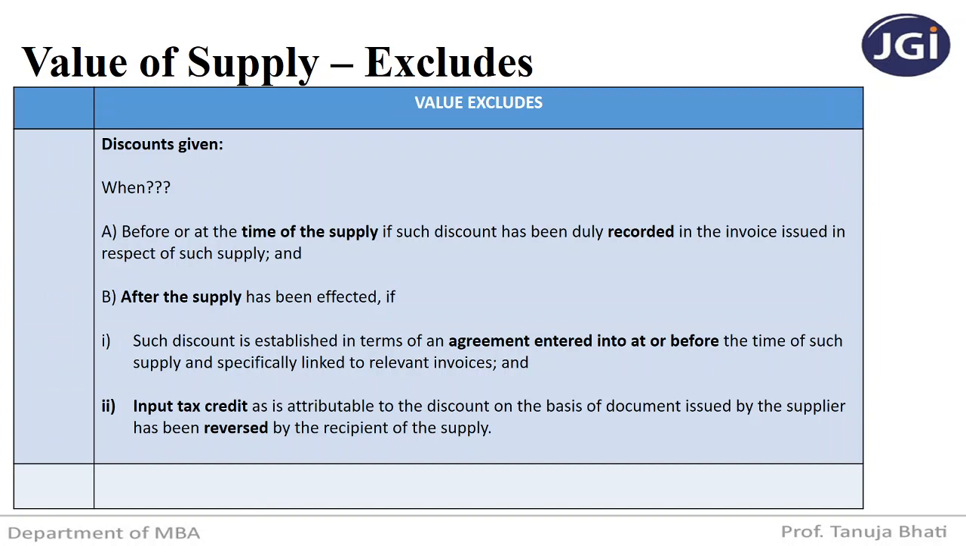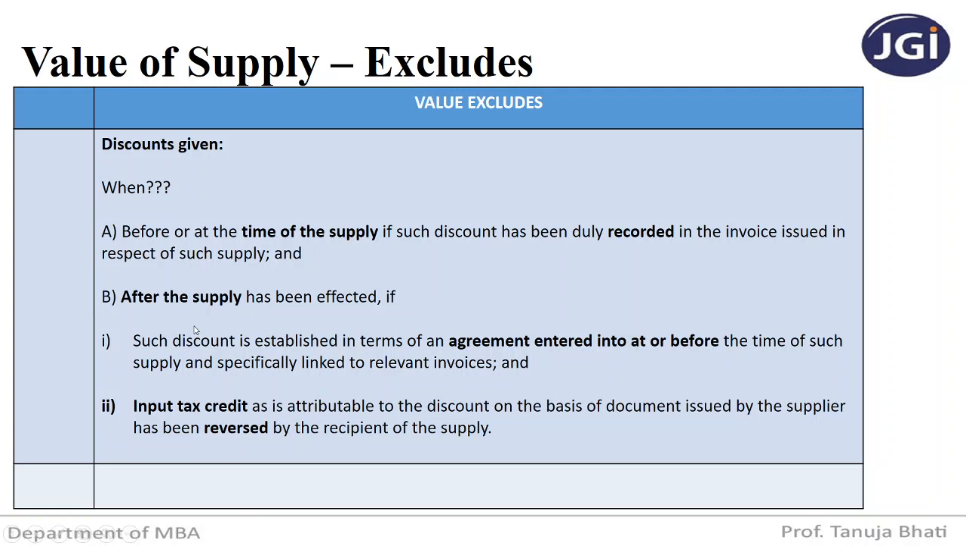Now there are certain things that have to be excluded from the transaction value. Now what has to be excluded? You have to exclude discounts given. Whenever any discount is given, please don't include it in the transaction value. But which discounts? Only those discounts which are given before or at the time of supply. Remember students, discounts have to be excluded from the transaction value, but only and only if such discount is given before or at the time of supply, okay?